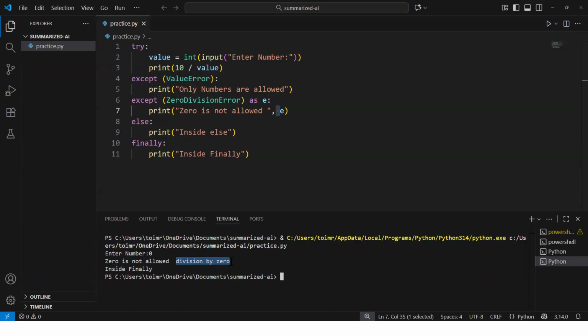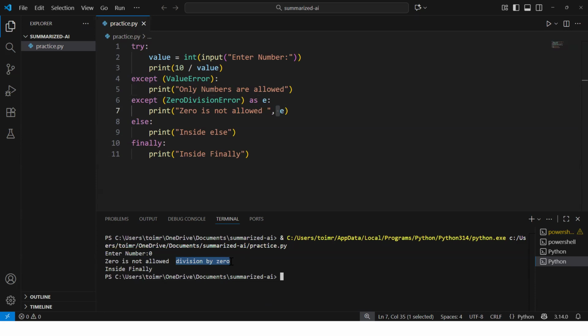Great. Now, normally Python raises exceptions automatically when it encounters an error, like dividing by 0, accessing a missing key, or a file not existing. But sometimes you want to raise an exception manually to signal that something went wrong in your program's logic or data. For example, if our program is dealing with age and someone enters a value less than 0, it should raise a manual error or exception.